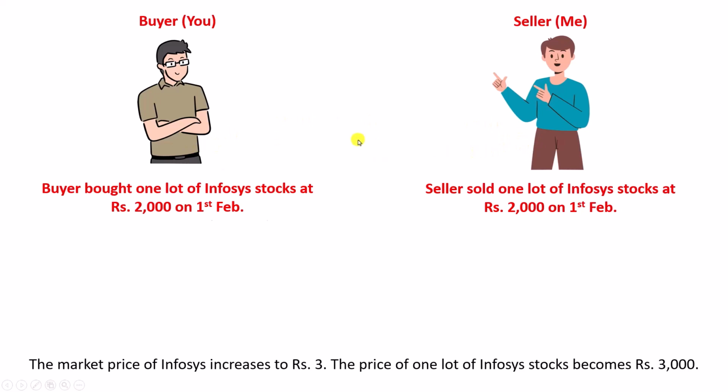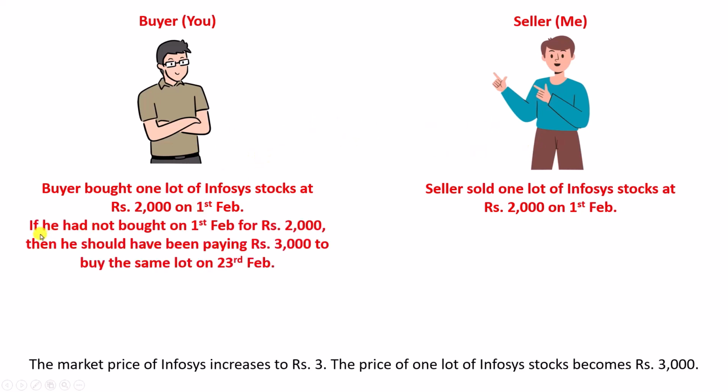Now, if buyer, you, if you had not bought on 1st February for rupees 2000, then you should have been paying rupees 3000 to buy the same lot on 23rd February. Correct?